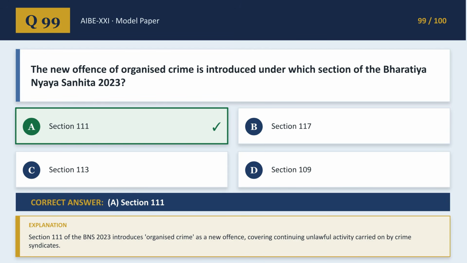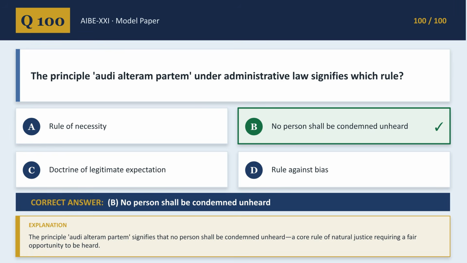The new offense of organized crime is introduced under Section 111 of the Bharatiya Nyaya Sanhita 2023, covering continuing unlawful activity by crime syndicates. The principle audi alteram partem under administrative law signifies the rule that no person shall be condemned unheard, a core rule of natural justice.